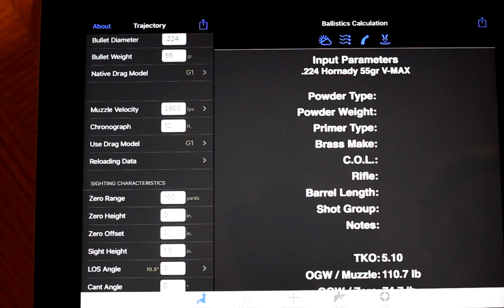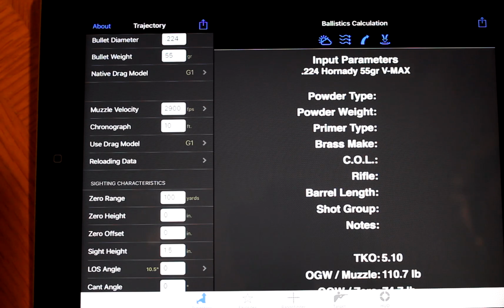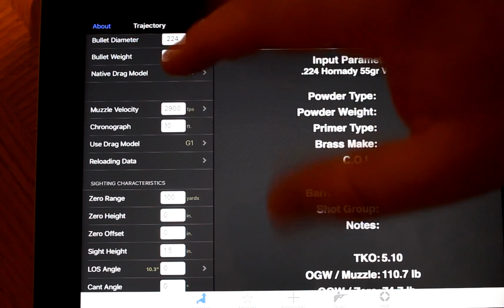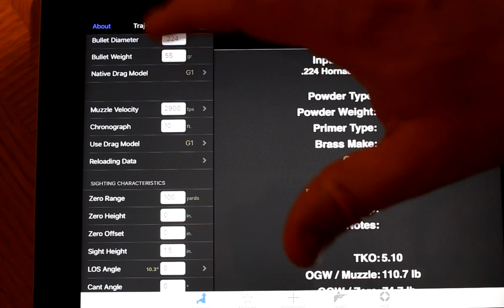Muzzle velocity. I have not gone out and chronographed one of these loads yet, so I'm making this up for the first time, just for demonstration purposes. I'm going to guess it's 2,900 feet per second. Chronograph at 10 foot. Drag models in there. G1. You don't really need to change that.